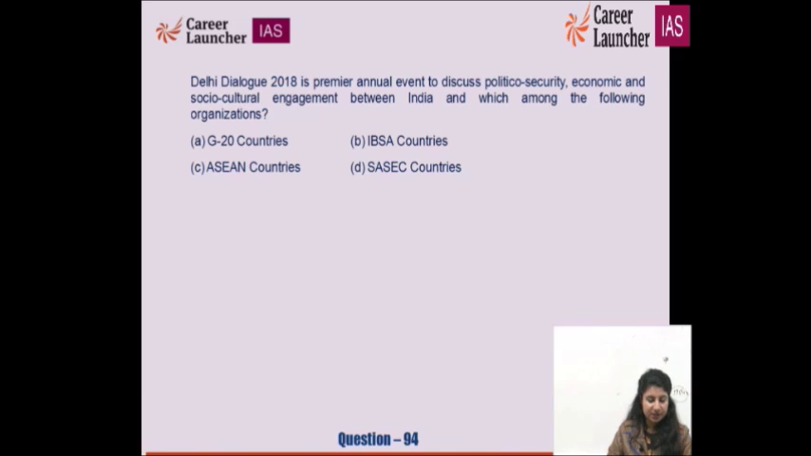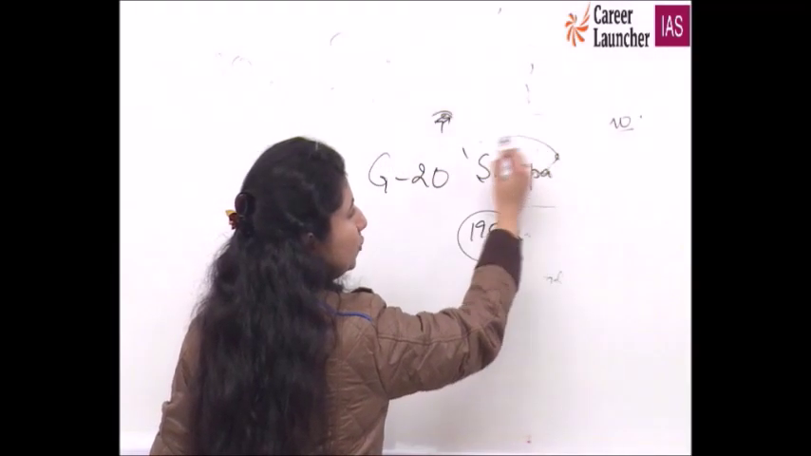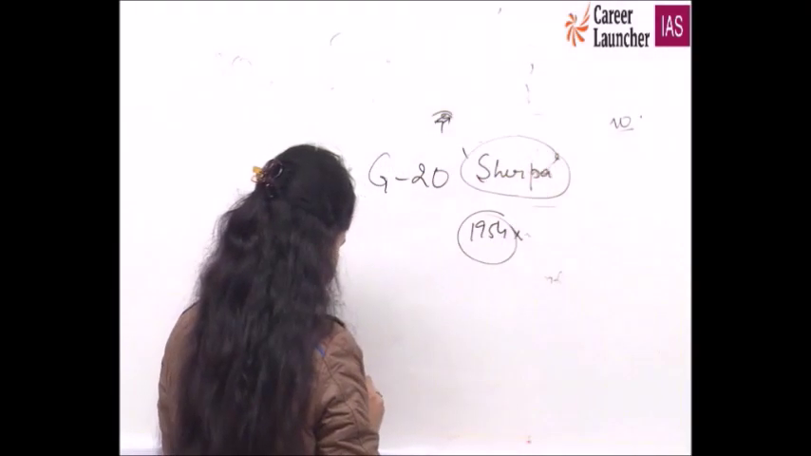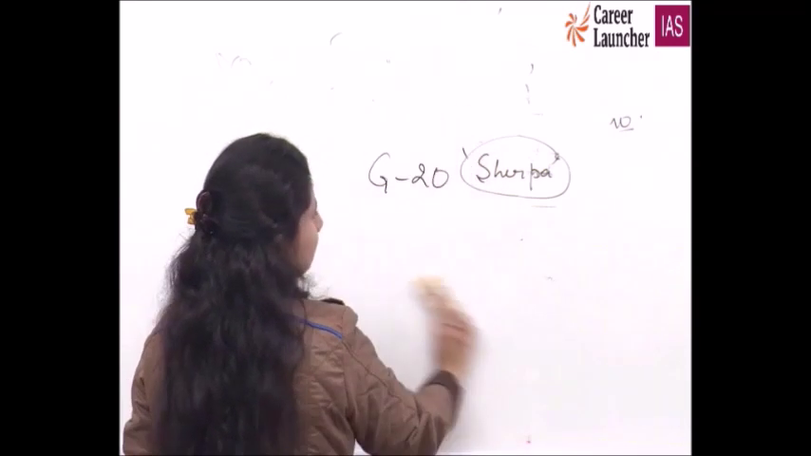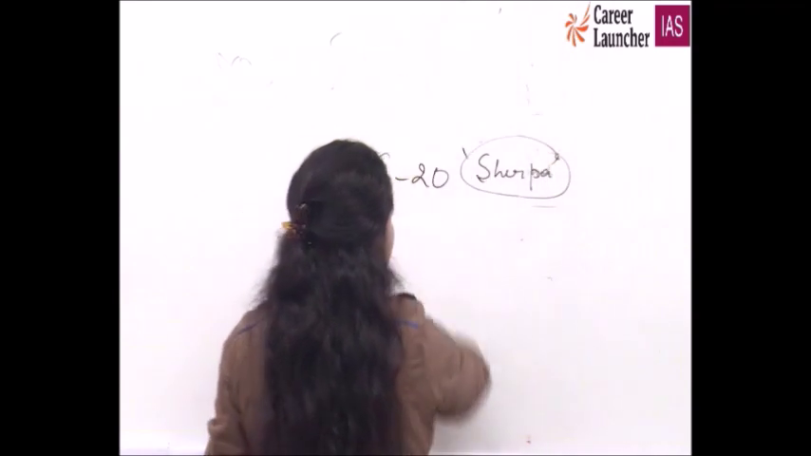Delhi Dialogue 2018 is the premier annual event to discuss political, security, economic and socio-cultural engagement between India and which among the following organizations? G20. With G20, one very common word which has been associated is Sherpa. Who is Sherpa? Sherpa is the one who represents the country in this global organization. Think, who is India's Sherpa?